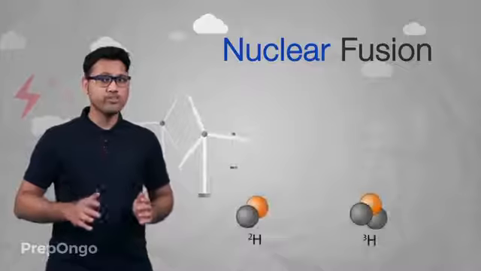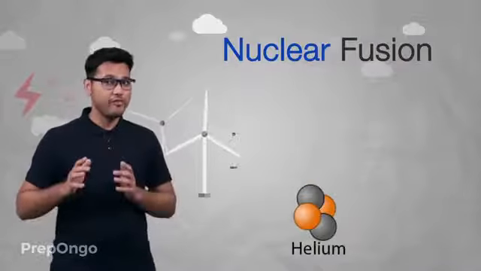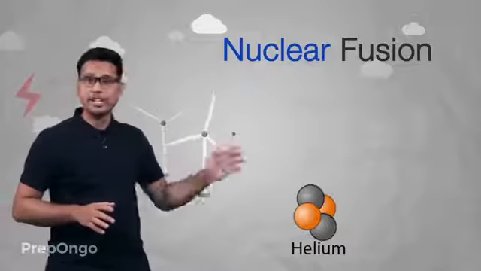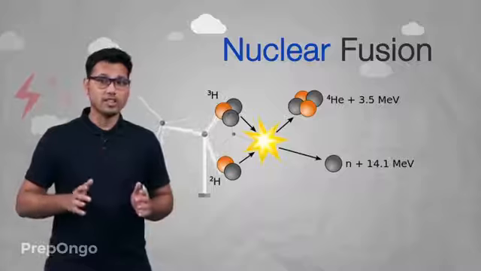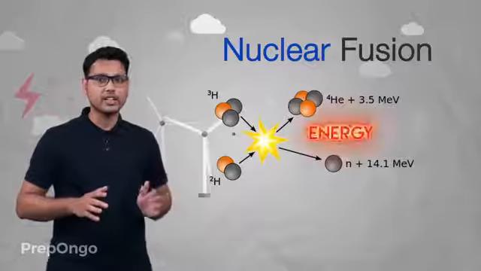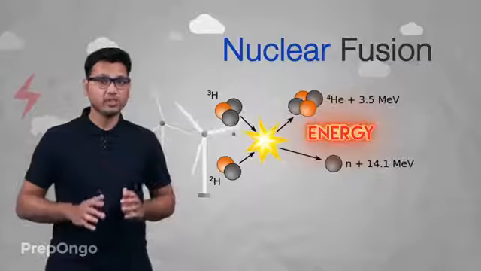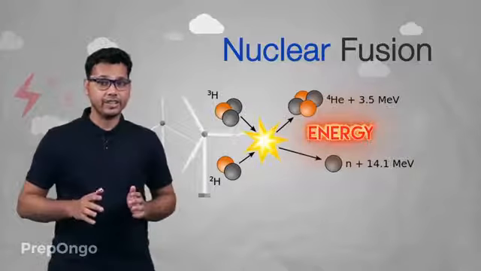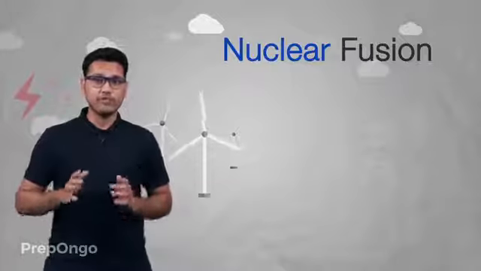Now this is the process which involves fusion of two lighter nuclei like hydrogen into a heavier nucleus like helium. In this process also a small mass is lost and that mass is converted into a huge amount of energy. So we can say that in the process of fusion also we get a huge amount of energy. There is one problem with fusion.